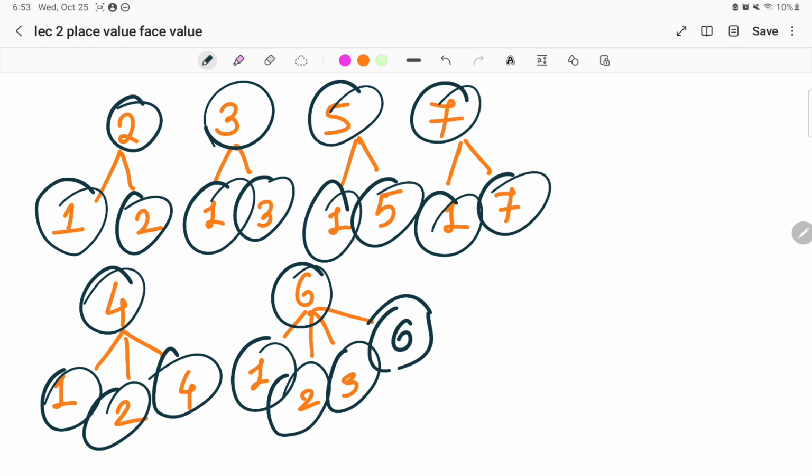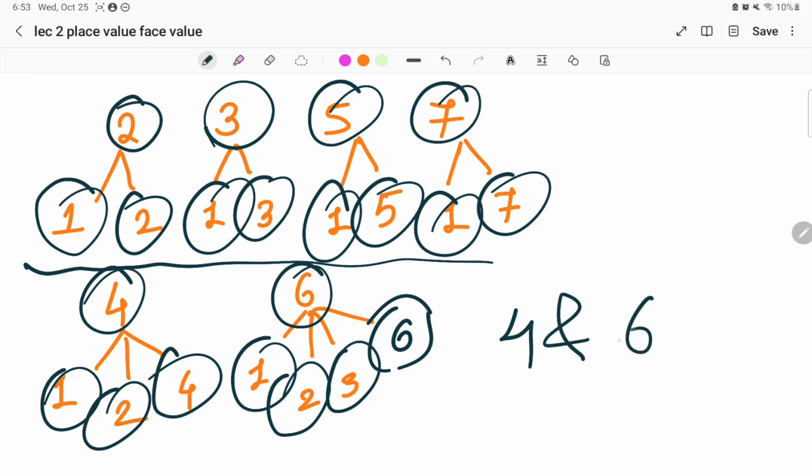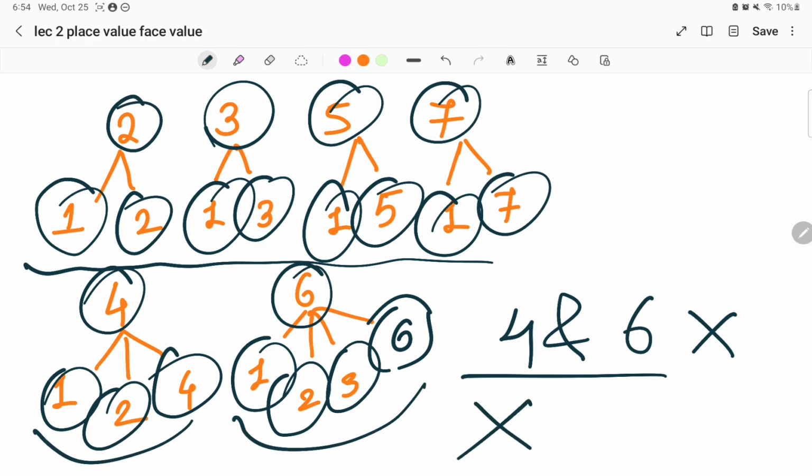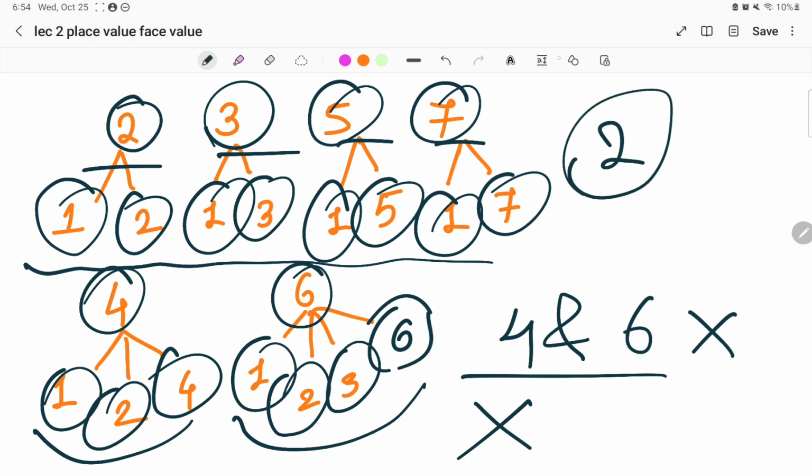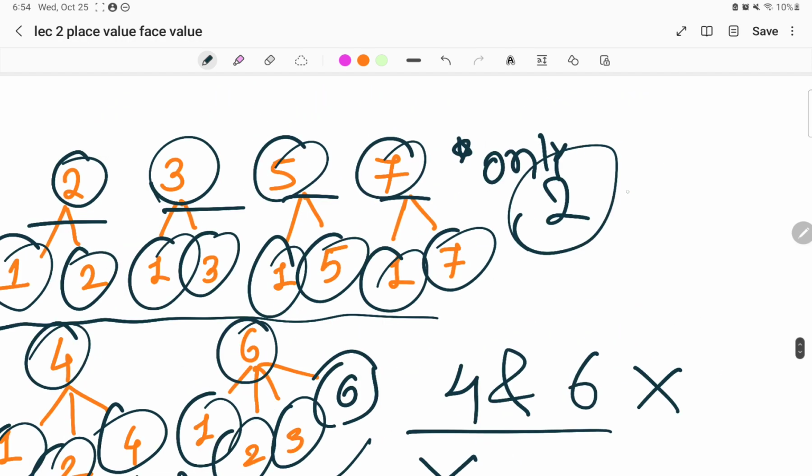So from this we can conclude that 4 and 6 are not prime numbers. Why? Because they have more than 2 factors. That is, 4 has 3 factors, 6 has 4 factors. These cannot be prime numbers. But if we look at the above examples like 2, 3, 5, 7, all have only 2 factors. The word only is important, only 2 factors.